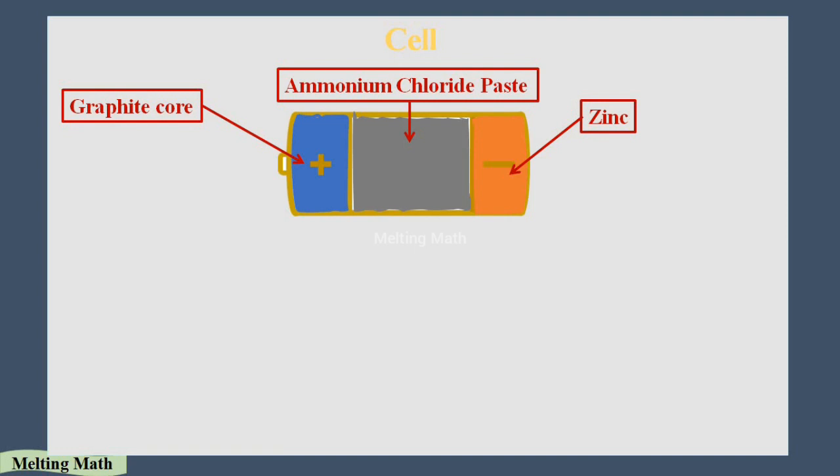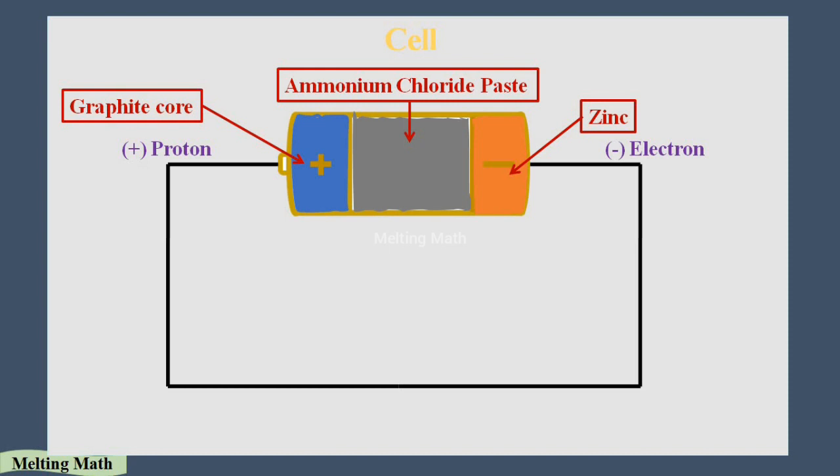As I said, the nature of the electron is to attract the proton. Just remember, whenever I mention the electron, that's the negative terminal, and whenever I mention the proton, that's the positive terminal. But the electrolyte in between will not allow this. So if we make a wire connection from the negative terminal to the positive terminal, what will happen? The electron will flow through the wire and attract the proton at the other terminal.